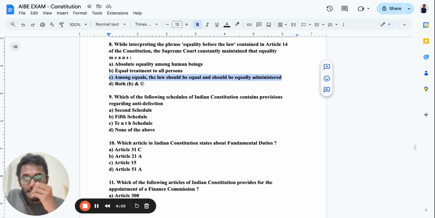No, not at all stages. Among equals, the law should be equal and should be equally administered. So for unequal people also, in order to make them equal, we need to uplift them. That's what our constitution is telling.